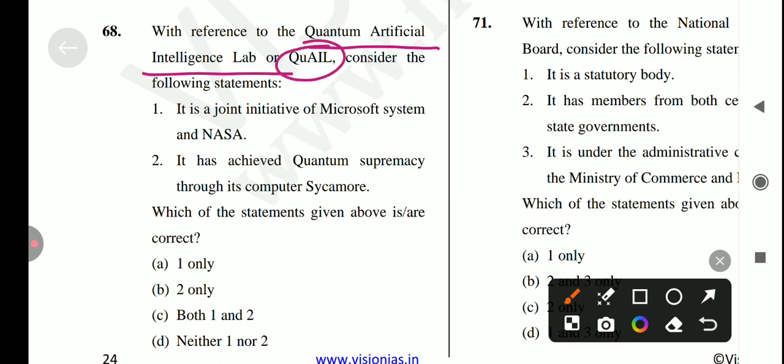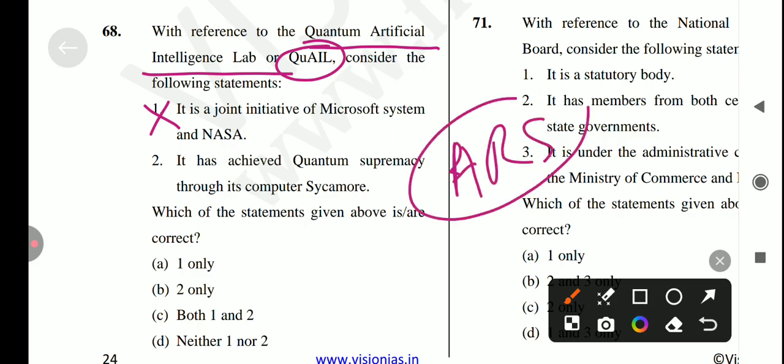So first, it is a joint initiative of Microsoft, System and NASA. Is it true? No, it's not like that. It's a joint initiative of NASA, the Universities Space Research Association, and Google, specifically Google Research, and hosted at NASA's Ames Research Center. NASA के Ames Research Center से ये होस्ट किया गया है.